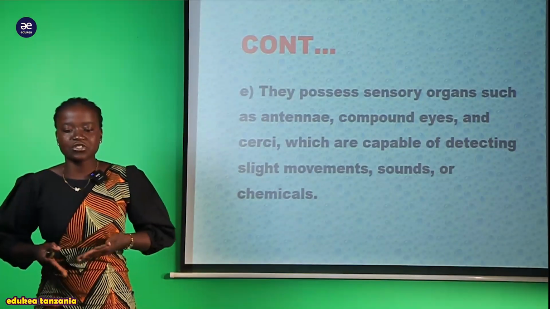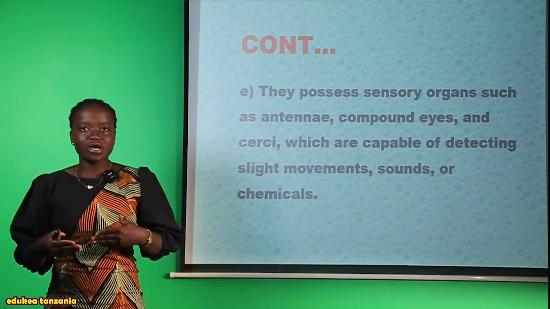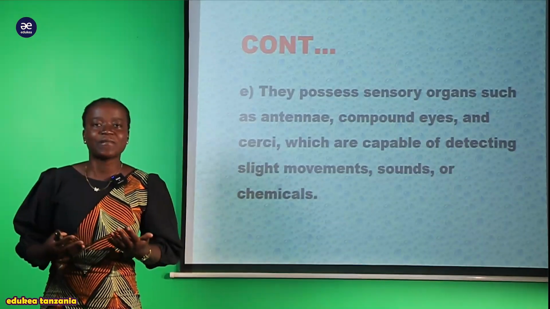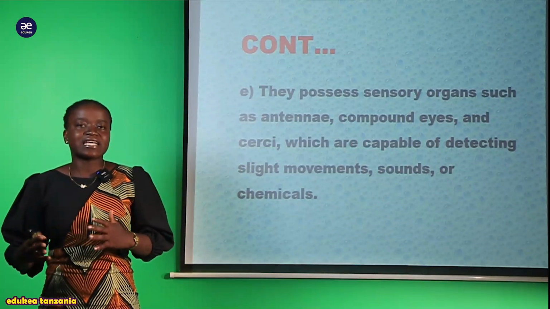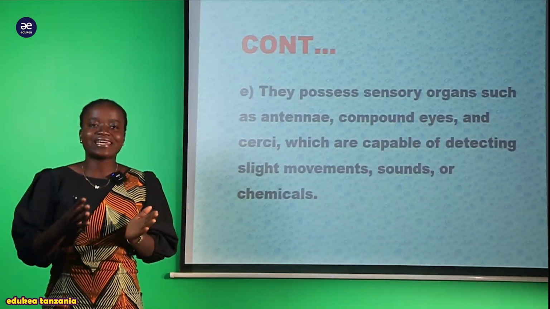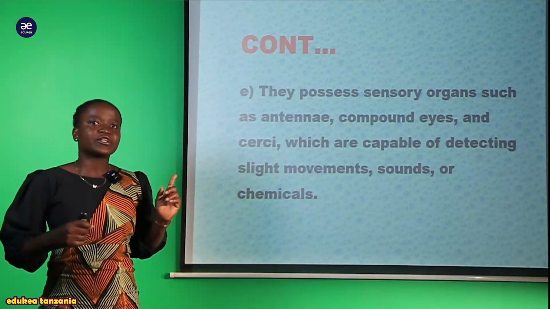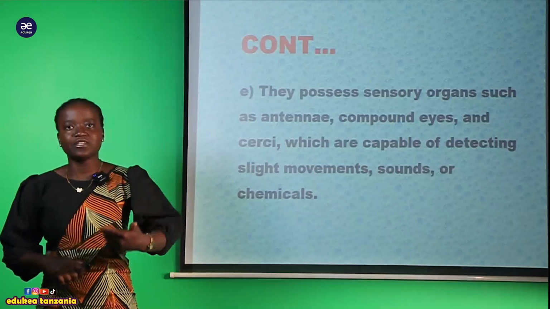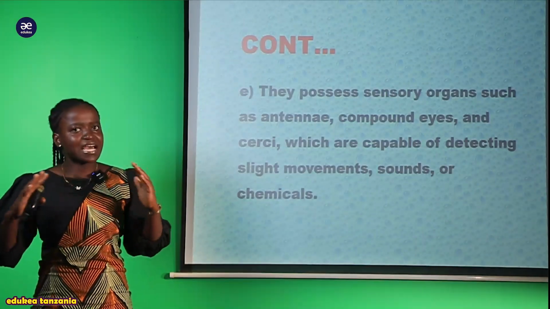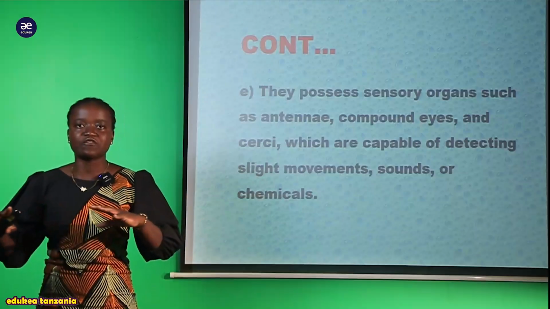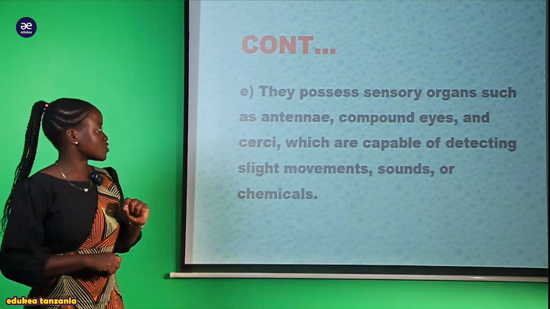Hizi chemicals anazoziproduce huyu mdudu ndizo ambazo zinamsaidia kuescape pale ambapo patakuwa na predators nearby. Yule predators atakimbia kwa sababu ataona ile chemicals inamdhuru. So due to possession of this seki, it helps this organism to live freely within the environment and to adapt different kinds of environment.